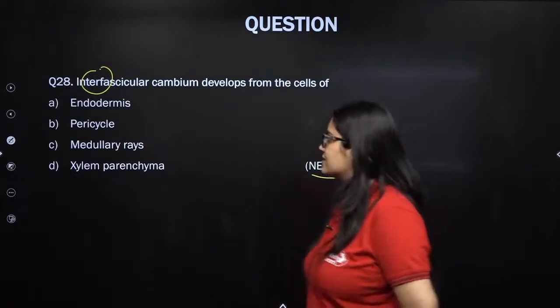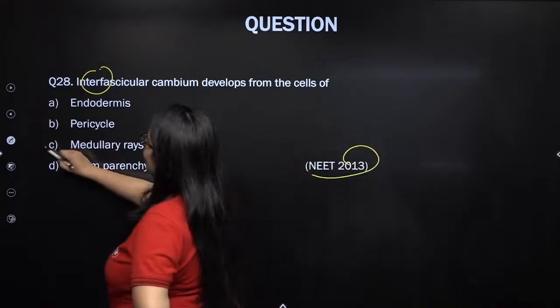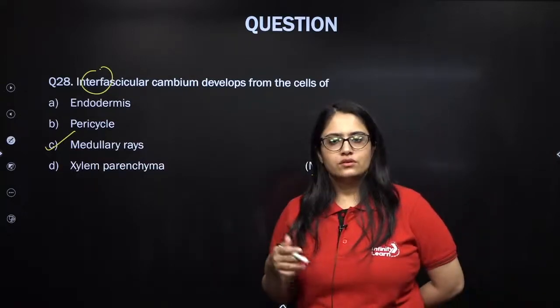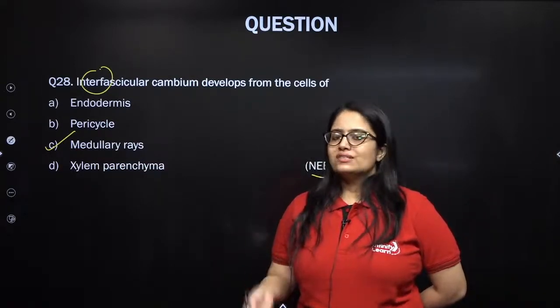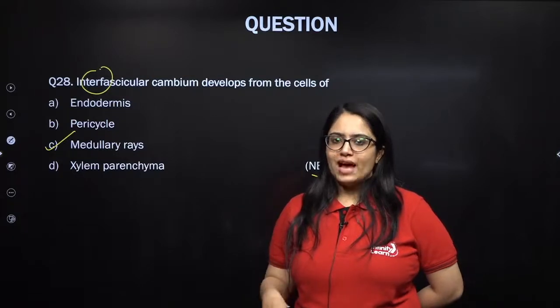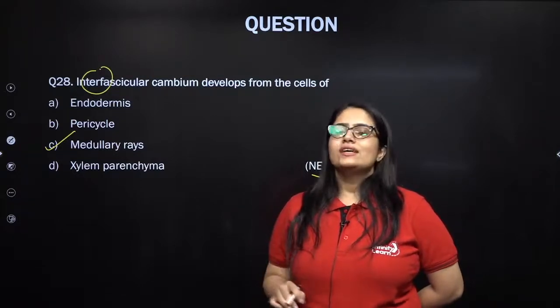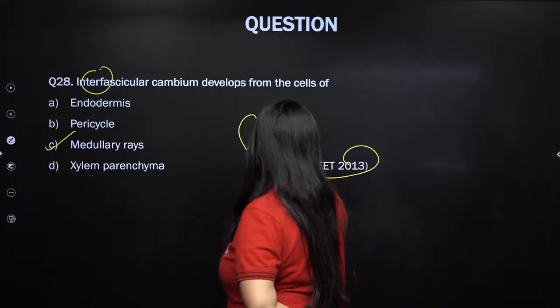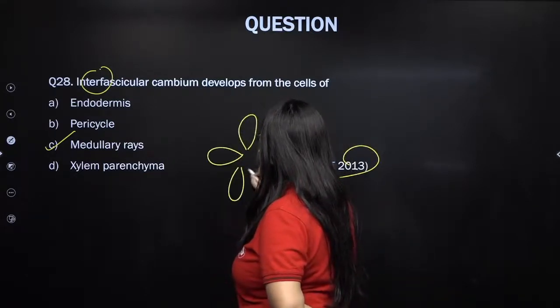Yeah, that's right. The answer is medullary rays. So what happened, my dear students, especially I'm talking about Dicot stem. So in a Dicot stem during secondary growth, what will happen? The medullary rays that are present between the vascular cambium. So this is how the vascular cambium looks like.